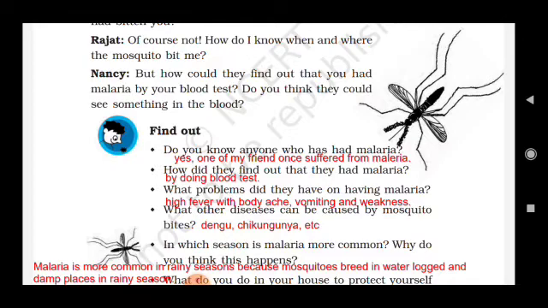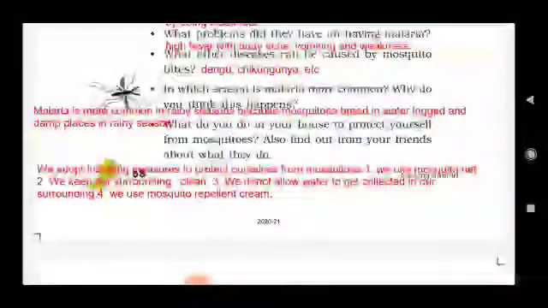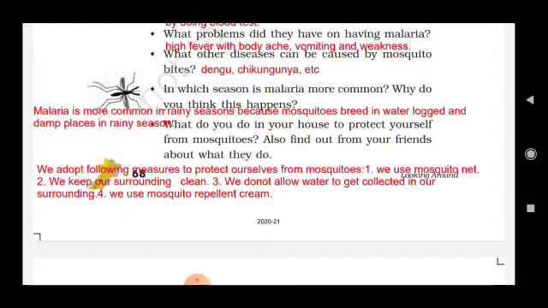What other diseases can be caused by mosquito bites? The other diseases are dengue, chikungunya, etc. In which season is malaria more common? Why do you think this happens? Malaria is more common in rainy seasons because mosquitoes breed, that means multiply, and lay eggs in water-logged and damp places.